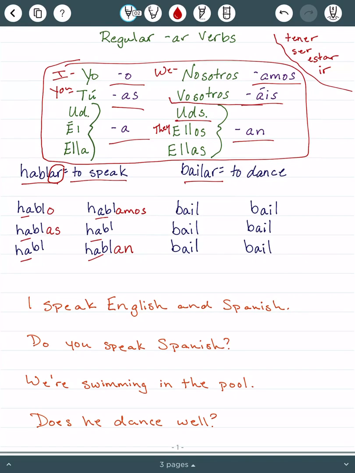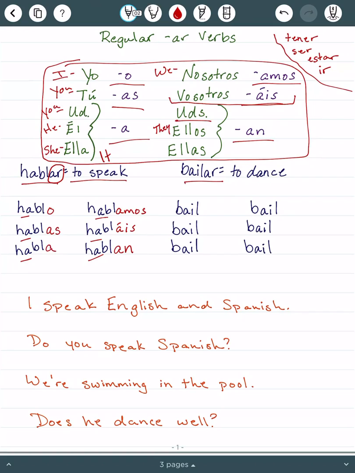The other you all, vosotros, if we add áis, habláis means you all are speaking, and that would be informal in Spain. And then if we want to say he or she or you are speaking, he is speaking, she is speaking, or it is speaking, then I'm going to add an A there.